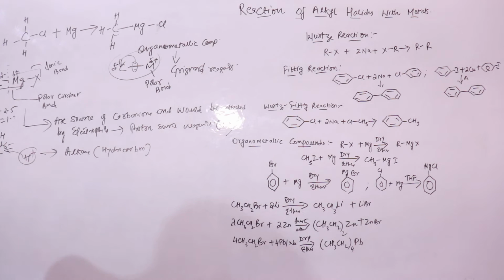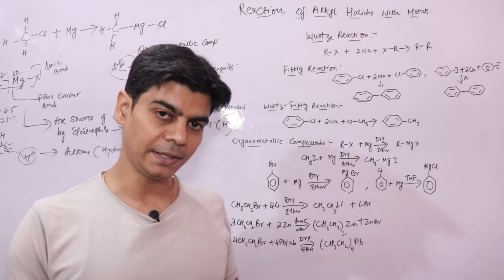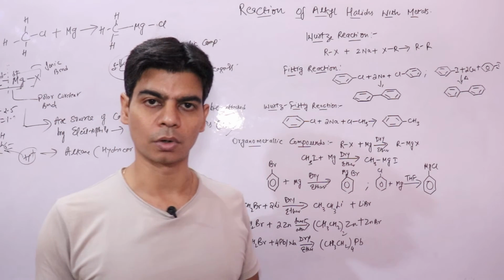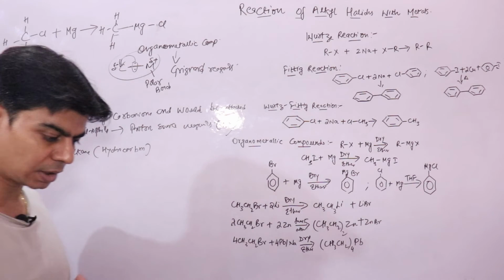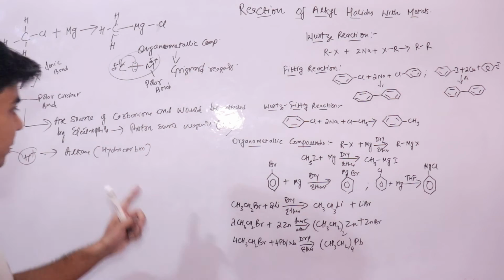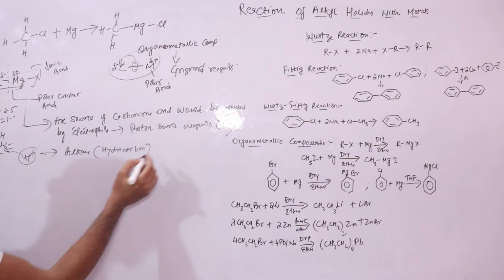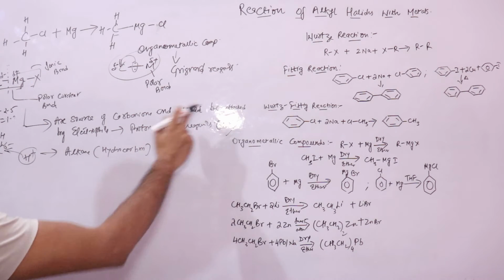A proton source can be water, right? It should not come in contact with water, or alcohols, 1 and 2 degree amines, right? Amines are also a source of protons, as are terminal alkynes. Whichever source can furnish a proton should not come in touch with organometallic compounds, because as per this explanation, organometallic compounds are a source of carbon ions, right? And carbon ions can easily be attacked by electrophiles, in this case a proton.